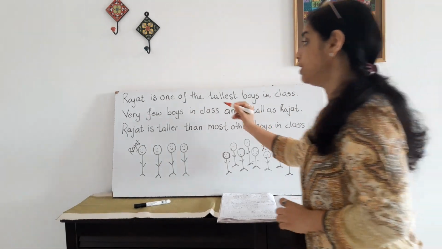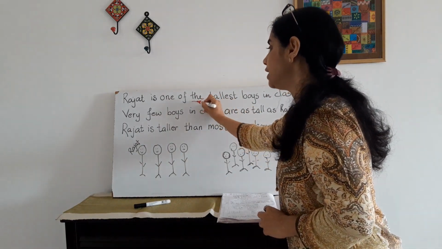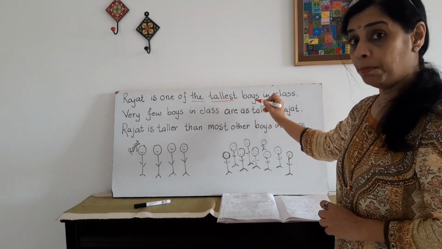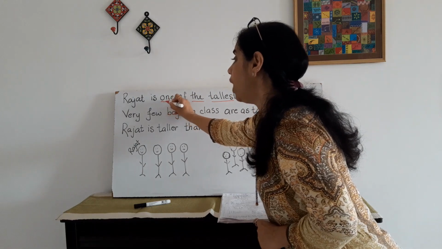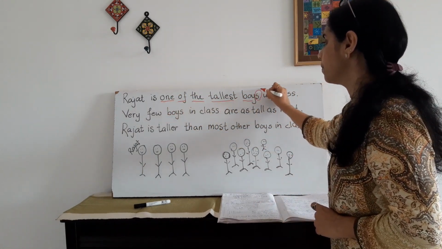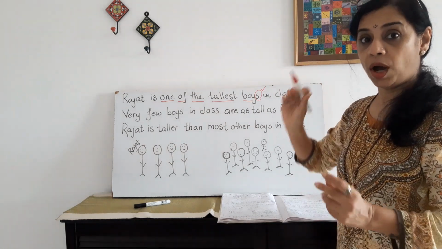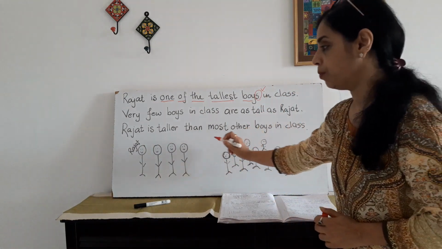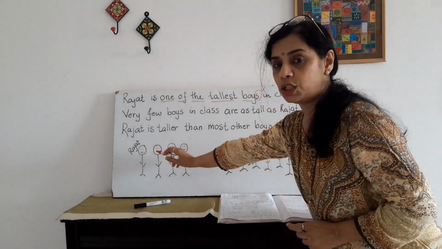Now there's a difference. It is not just the tallest boy, but it is one of the tallest boys. One of the boys. So you see in this class now, he is not the only tallest one.